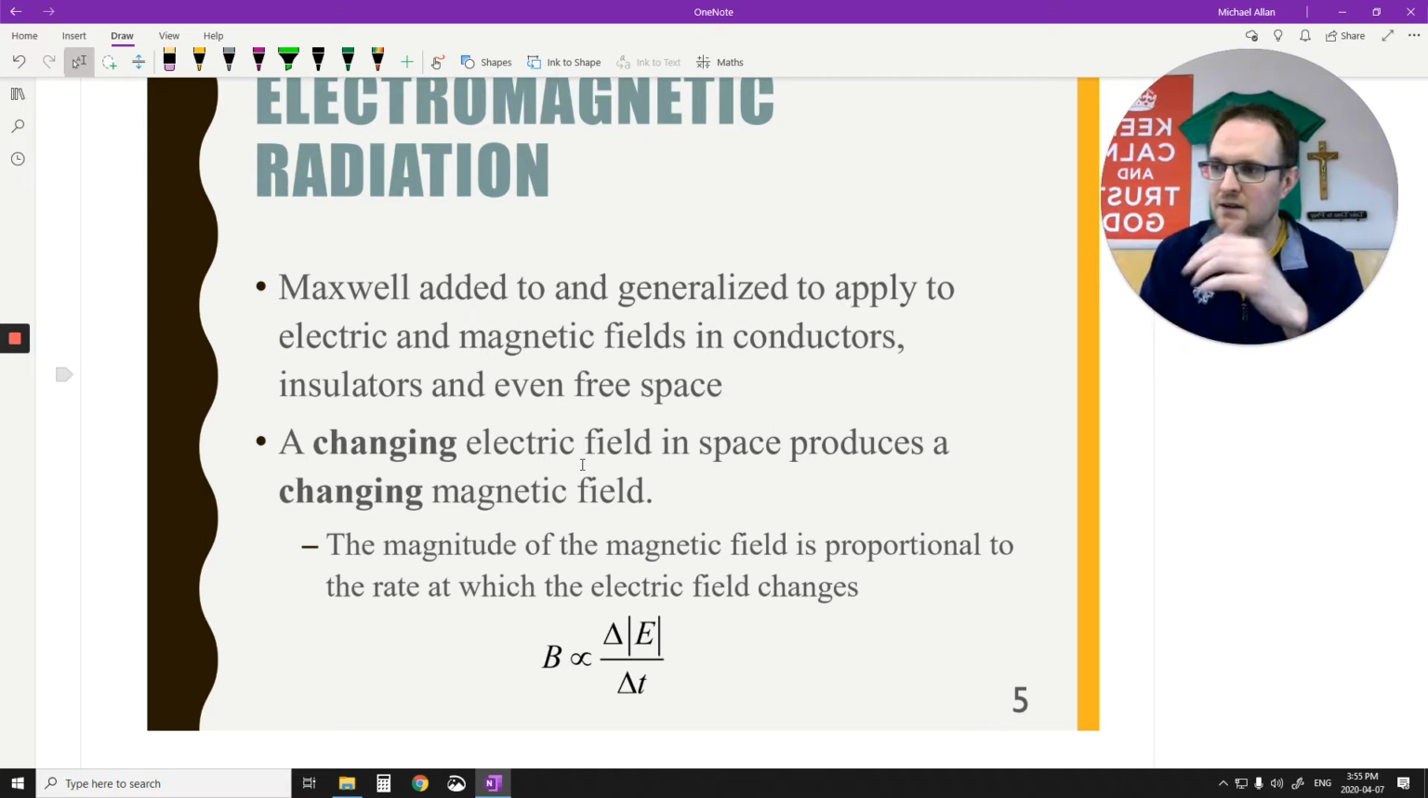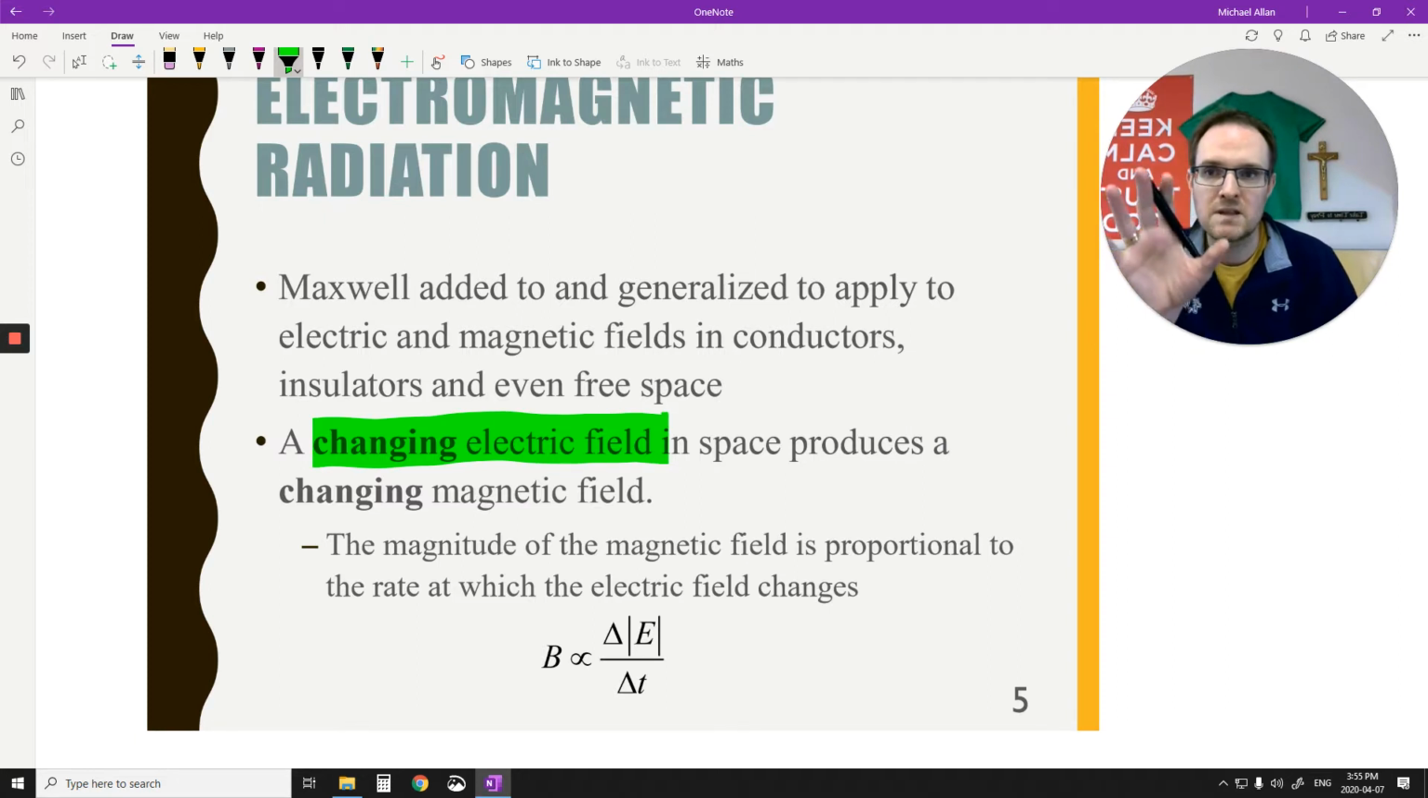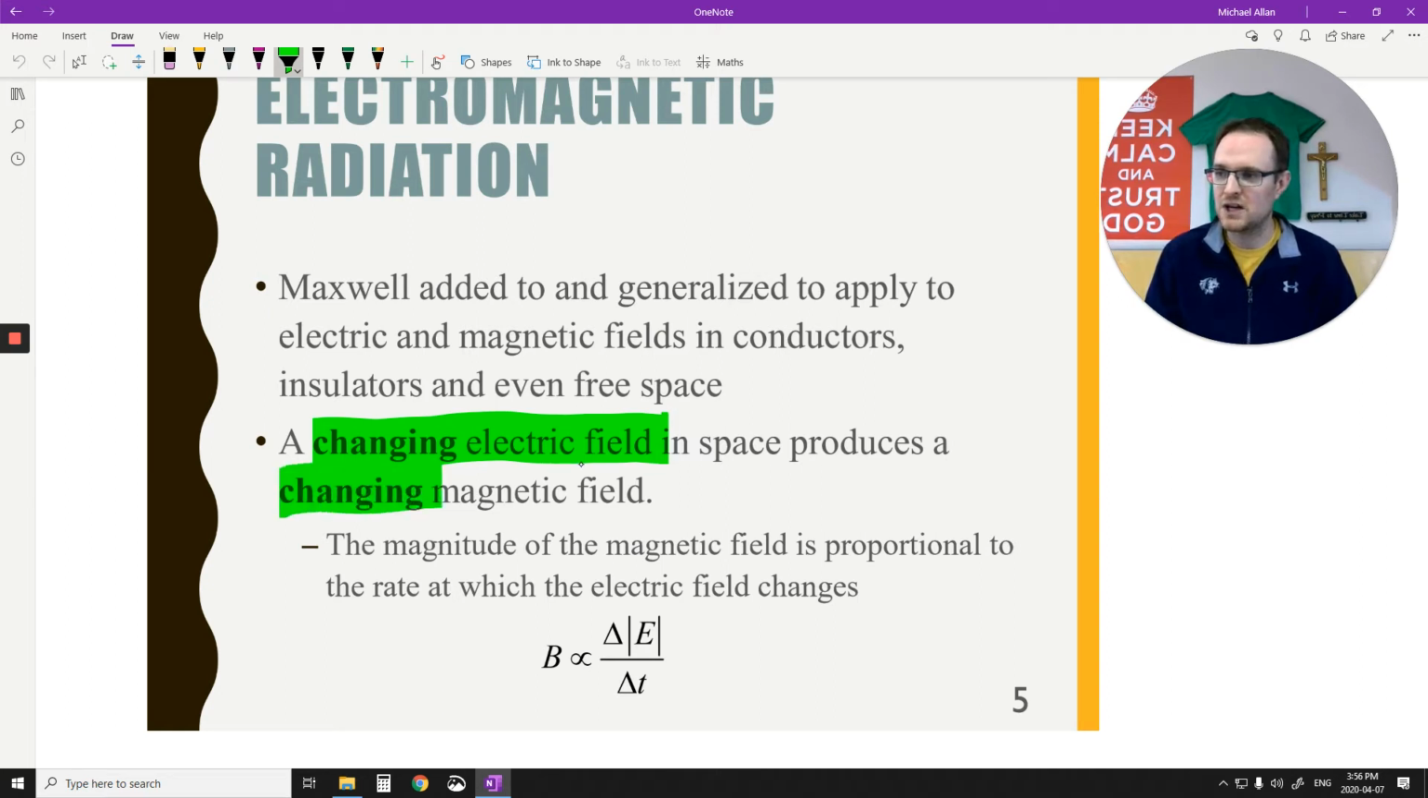You can see here his first prediction, his first idea, was that if I change the electric field, because usually the electric field is just constant. So you have an electron just sitting there, producing a nice constant field around it. But if I were able to change it, then I can produce a changing magnetic field. So that's what this is saying down here.